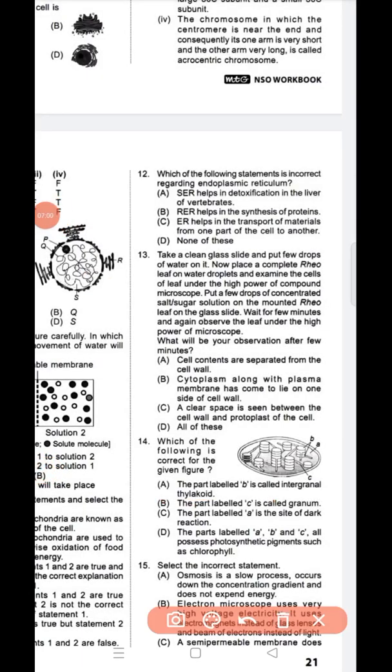Question 12. Which of the following statements is incorrect regarding endoplasmic reticulum? A, SER helps in detoxification in the liver of vertebrates. B, RER helps in the synthesis of protein. C, ER helps in the transport of materials from one part to another part of the cell, and D, none of these. So question number 12, option D is the correct answer. Nothing is incorrect, they are all correct.